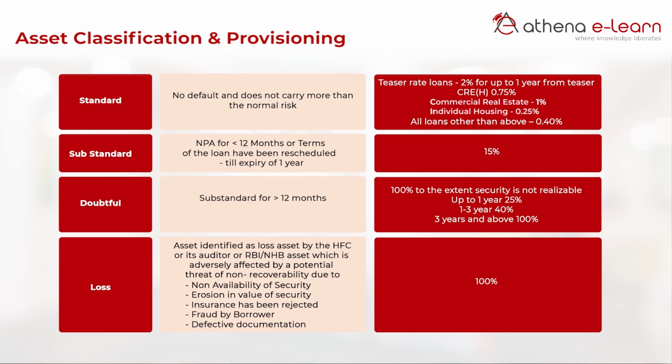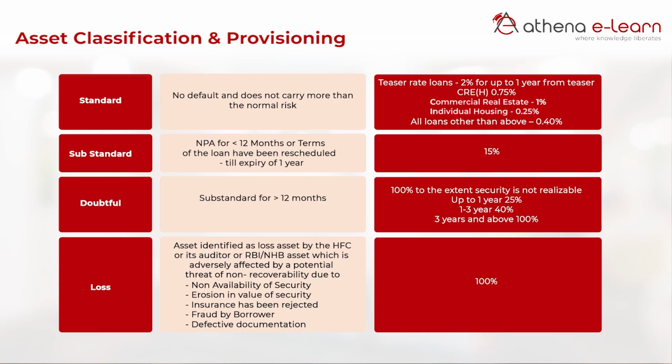Now, what is a substandard asset? A substandard asset is an asset which has remained an NPA for less than 12 months. A doubtful asset is an asset which has remained substandard for less than 12 months. There is no definition of loss assets. There is no straitjacket definition of a loss asset.